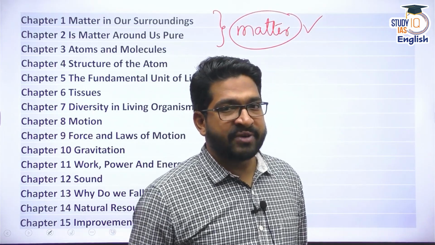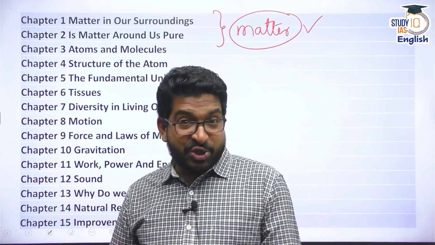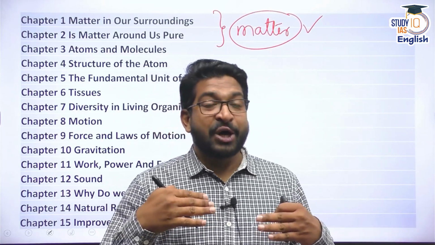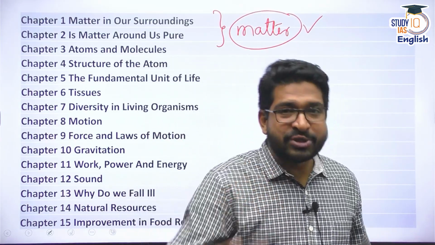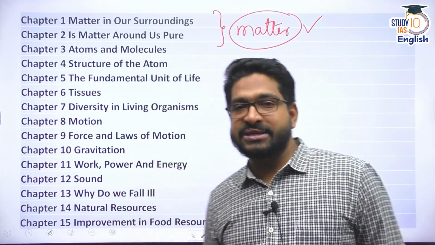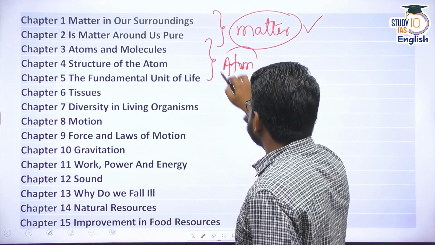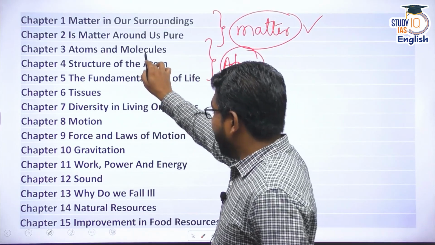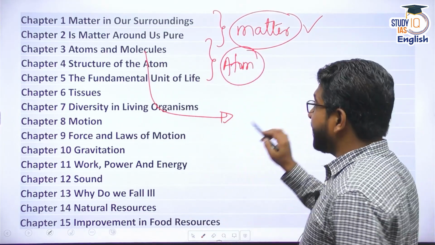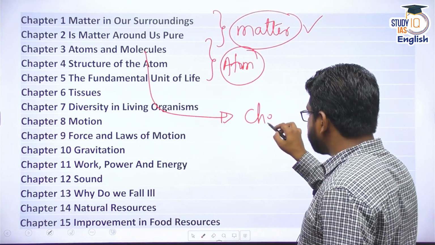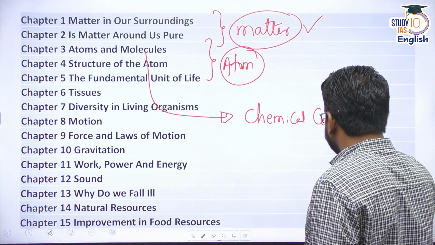In the subsequent chapter, we discussed pure substances, elements and compounds, and impure substances, that is mixtures, heterogeneous mixture, homogeneous mixture, solutions, colloids, suspension, etc. And in the next two chapters, that means today's discussion and the next chapter, our focus would be on understanding atom. And you will see that we are heading into the territory of chemistry. So we'll understand atoms and molecule structure of atoms more and more to focus on chemical reactions or chemical composition.